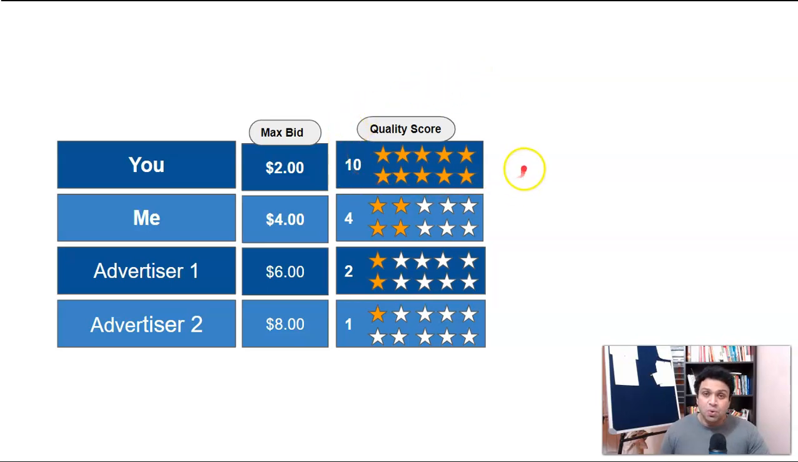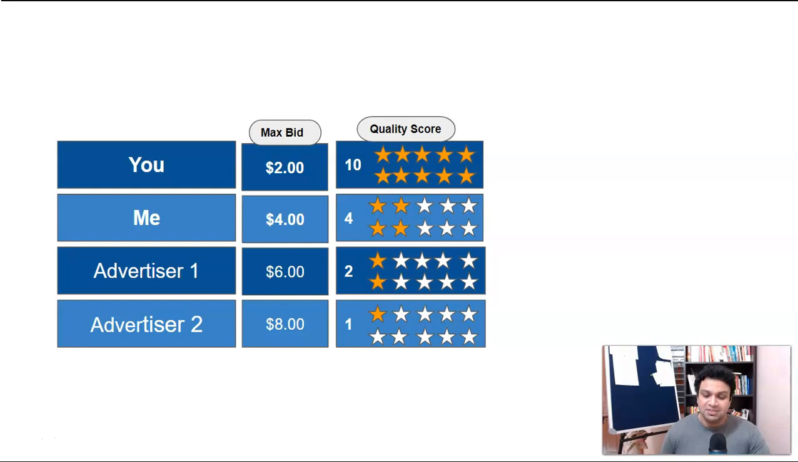Okay, so Google always gives a quality score to our ads whenever we send the ad for approval. They will give us a quality score out of 10. Here you can see you got 10 out of 10. That is a good quality score. I got 4, this advertiser got 2, another advertiser got 1. The advertiser who has the higher quality score, guys, gets a chance of ranking his ad in the first place of the search engine result page.